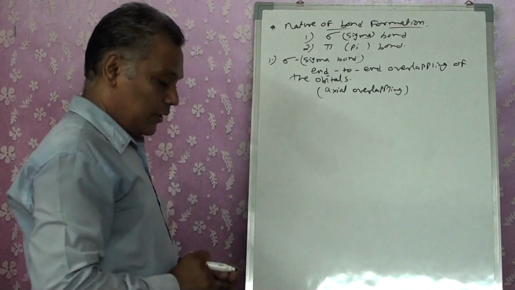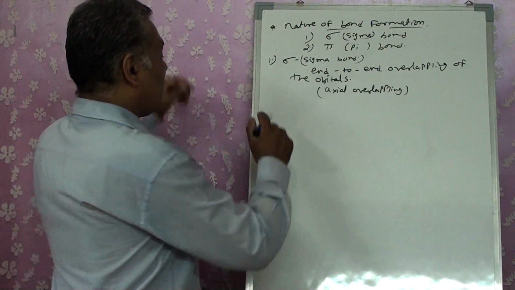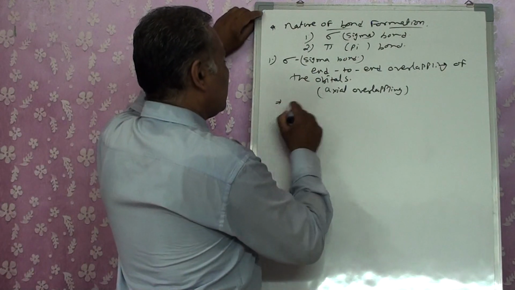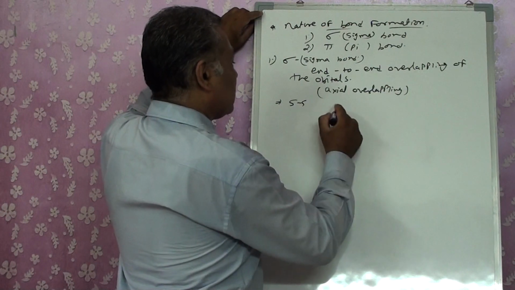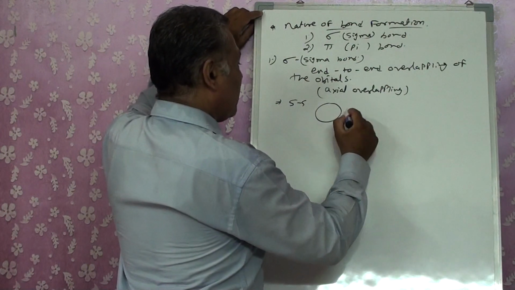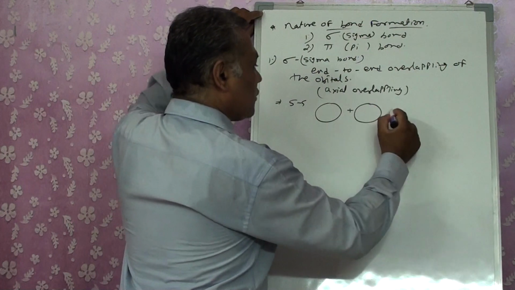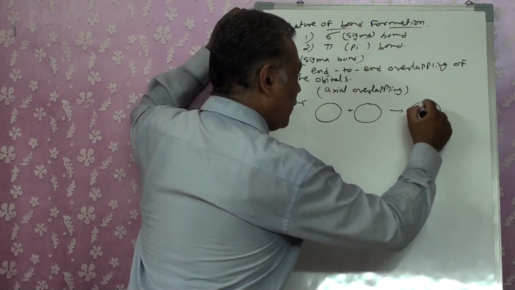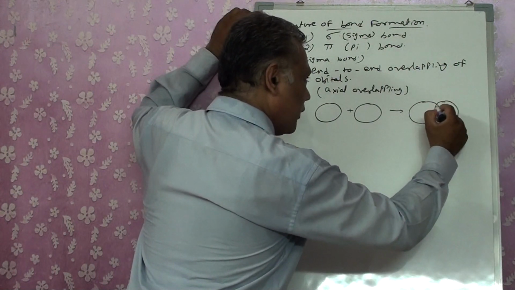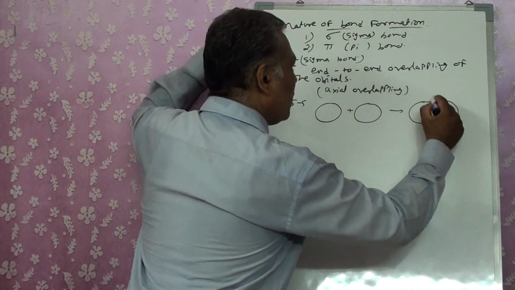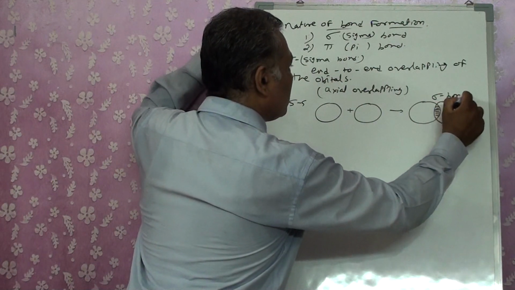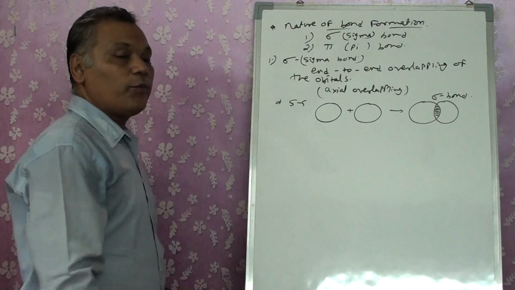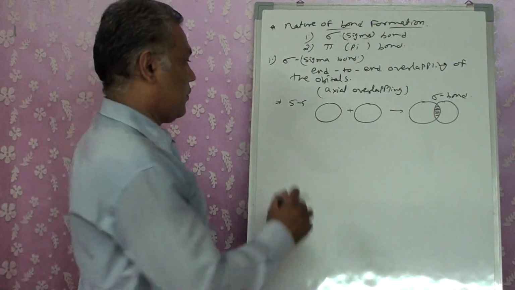Which orbitals show it? When you have an S orbital, which is spherical, and another S orbital going for head-to-head overlapping, they form a sigma bond. So SS orbitals produce a sigma bond.